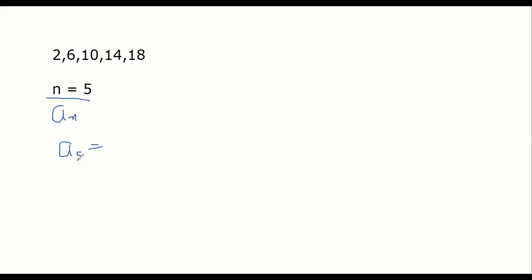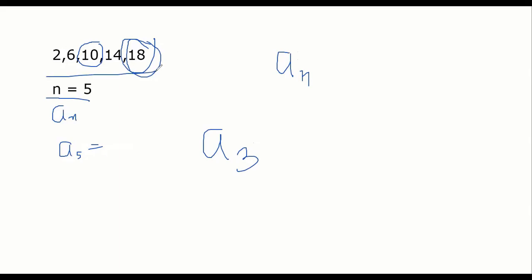But when I put a subscript n here, a5 means the 5th term. First, second, third, 5th term. If I say a3, third term. So we can use n in both places. Even for the last term, we use n because the last term gives the number of terms. The last term is this, which is 5th. The total number is 5. So that's why sometimes we use it for the last term also. But n means number of terms. Got it? Okay, sir.